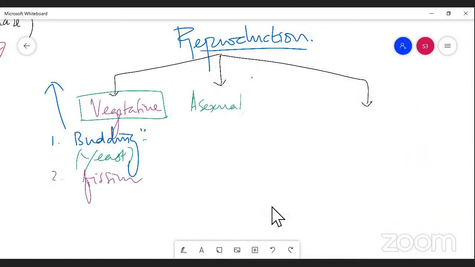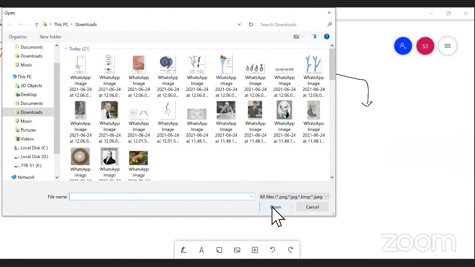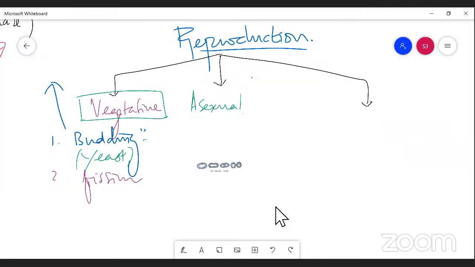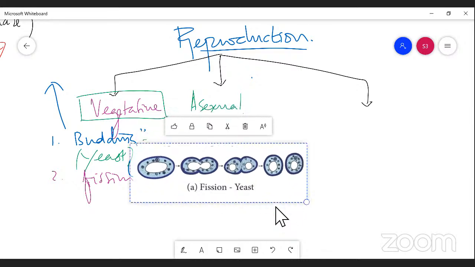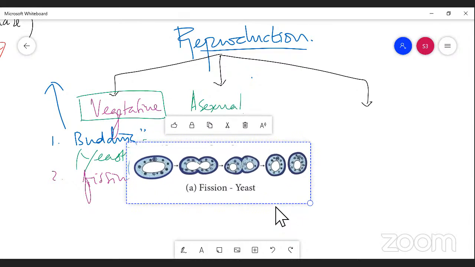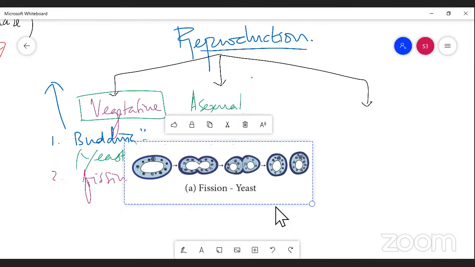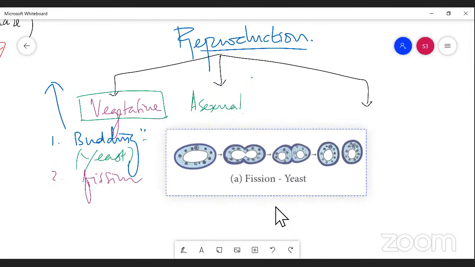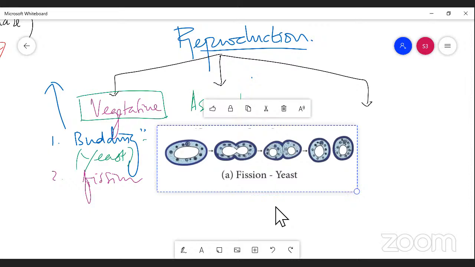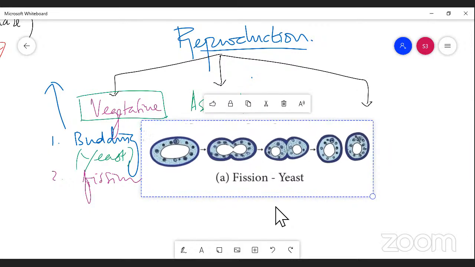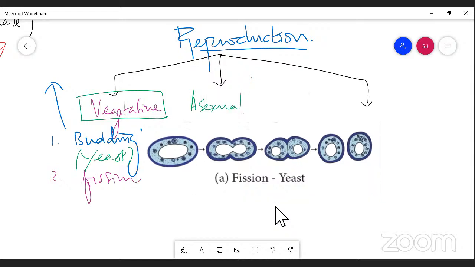Next we pass on to fission. Fission is one of the methods of vegetative reproduction in which you can see division of the same cytoplasm and nucleus, right? This is fission. It is similar to binary fission in bacteria, right? Already we have discussed a mode of reproduction in bacteria. Please remember the topic binary fission. There are so many methods that we discussed in bacteria, right? Binary fission, the same formula is applied here.